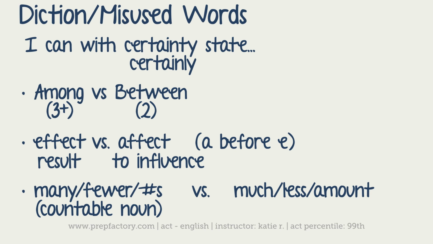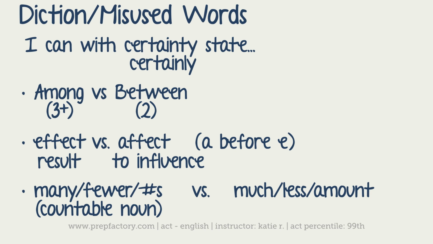What I mean is that I could literally look at the nouns I'm describing and count them. So many could refer to purses, chickens, houses, people, something that I could literally count.